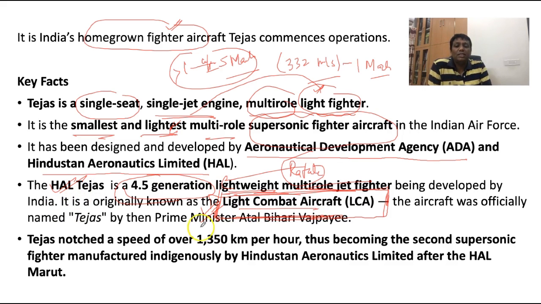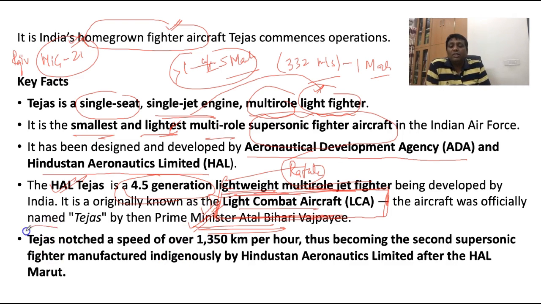See, the name of Tejas was given by Atal Bihari Vajpayee, but the project of Tejas was brought in the time of Prime Minister Rajiv Gandhi. The purpose was that the MiG-21 had many accidents, and that is the reason many casualties happened. Many of our pilots were lost, guys. So this is the reason that as a replacement of the MiG-21, Rajiv Gandhi brought the project that became popular with the name of Tejas, and the Tejas name was given by Atalji.